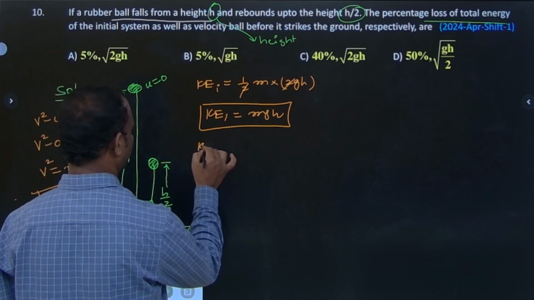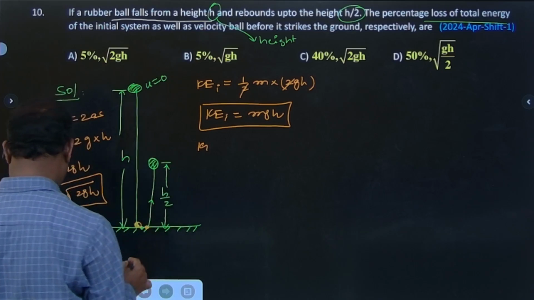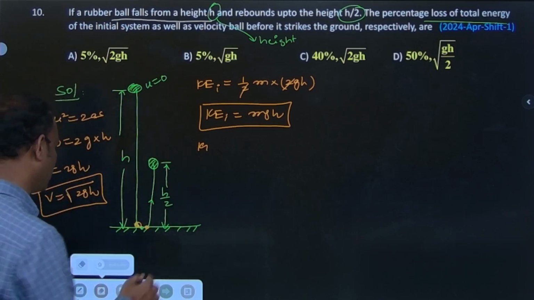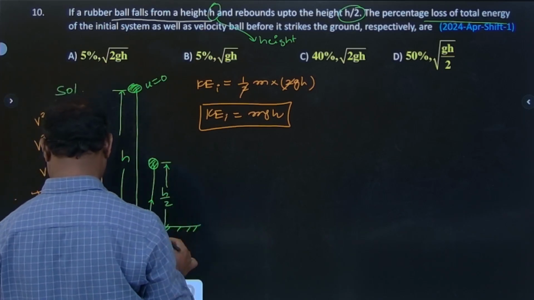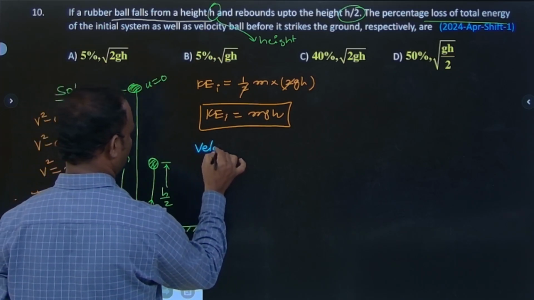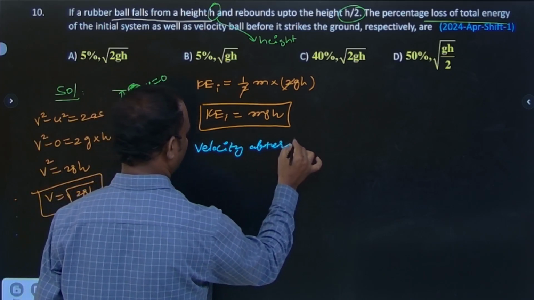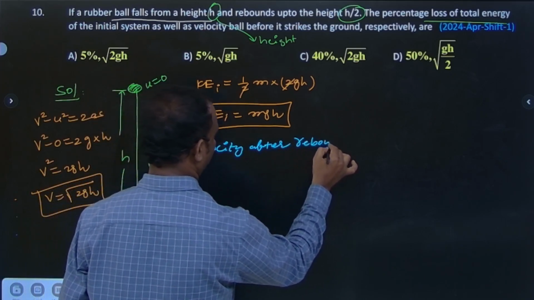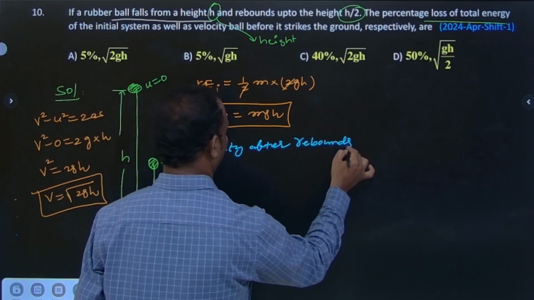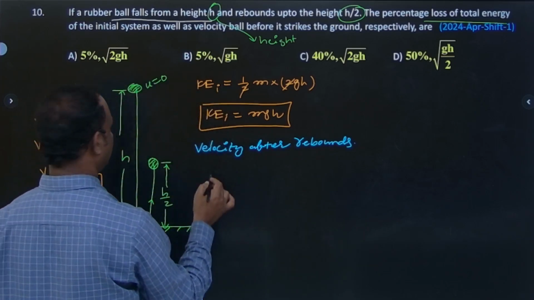Next, what is the velocity after the rebound?